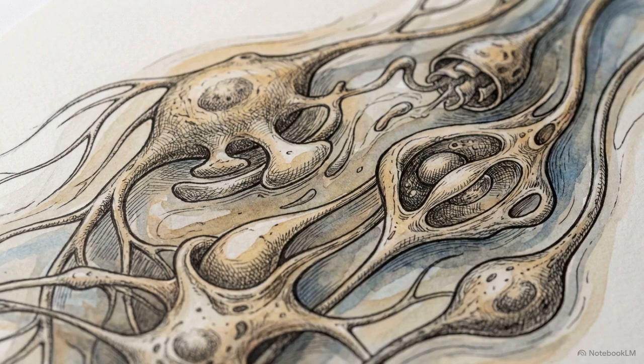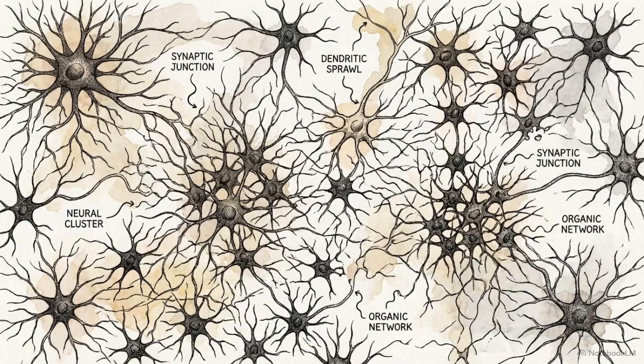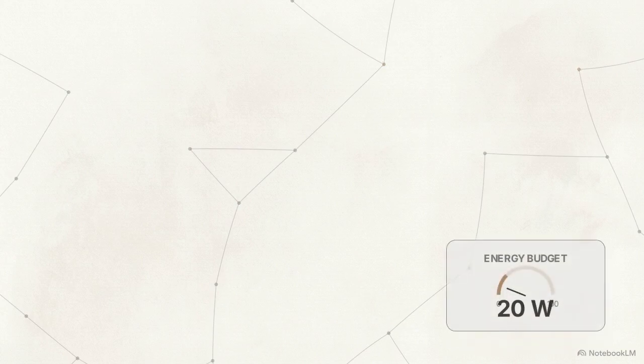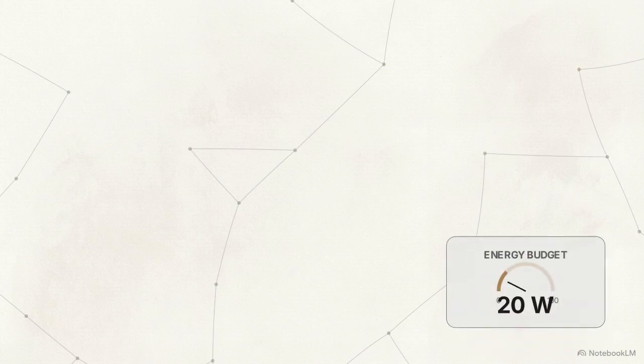The biological human brain operates on wetware, functioning as an asynchronous system. There is no central clock driving uniform computation. Biology relies on spiking neural networks. Neurons fire action potentials only when specific thresholds are met. This creates network sparsity. Only a tiny fraction of localized neurons actively fire, while the vast majority remains dormant. Thus, the brain operates on a 20-watt energy budget.